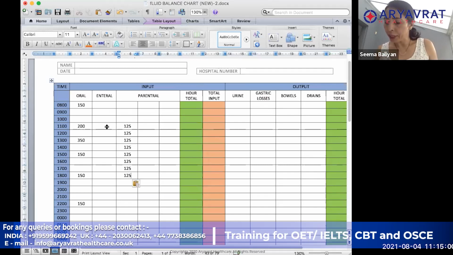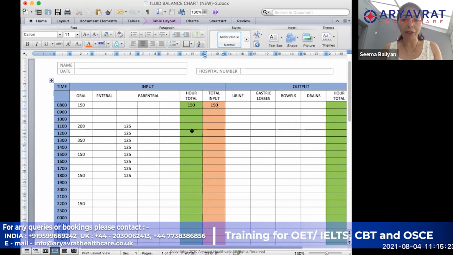I know that these are my inputs, according to my information. These are my only inputs, there is no other input written over there. So I can actually complete this. For this hour, 150 is my total, and my total input is also 150. For the next hour as well, there is nothing over here.